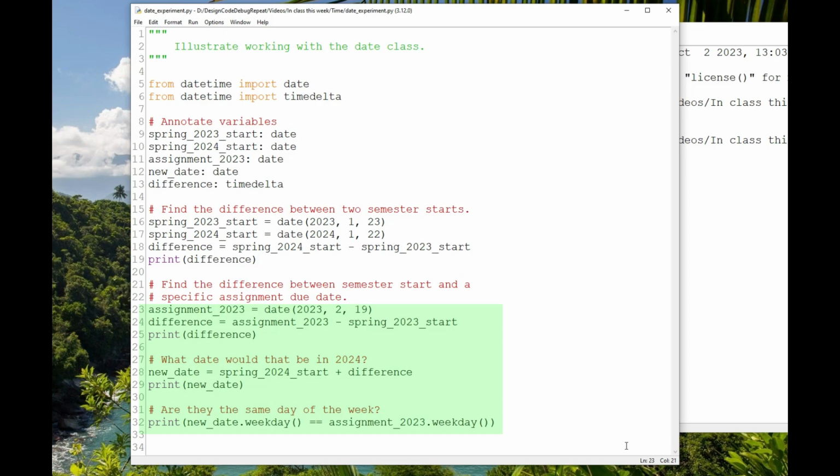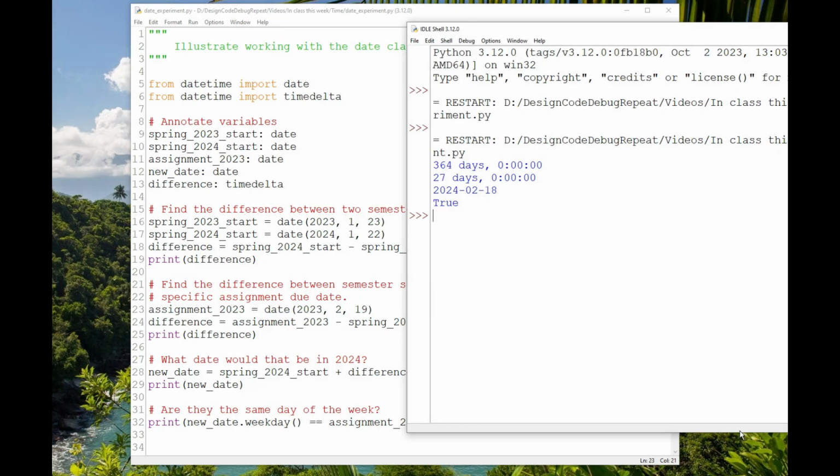I can send a date object the weekday message to get the day of the week, a value between 0 and 6, and I'm just confirming that those dates are the same. Looking at the output, this would change my assignment due on 2/19 in the 2023 spring semester to 2/18 in the 2024 spring semester, and the True is the confirmation that these are both the same day of the week, a Sunday.